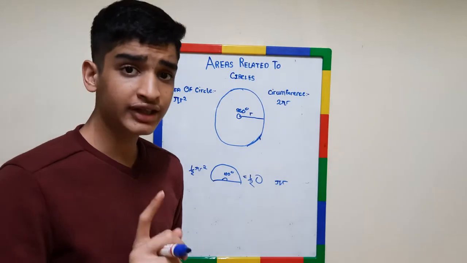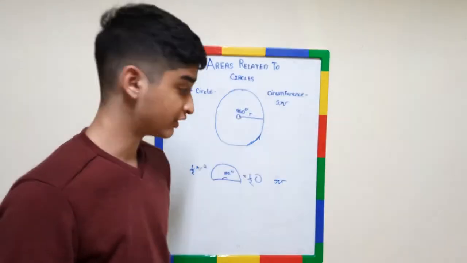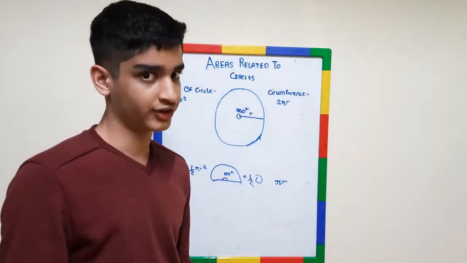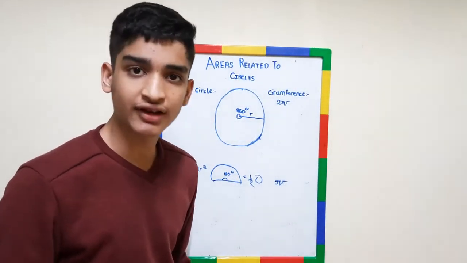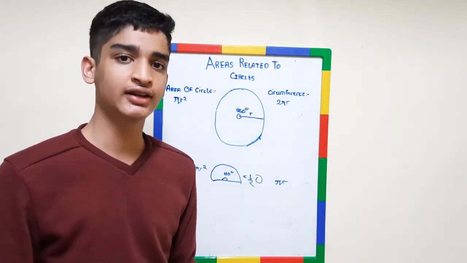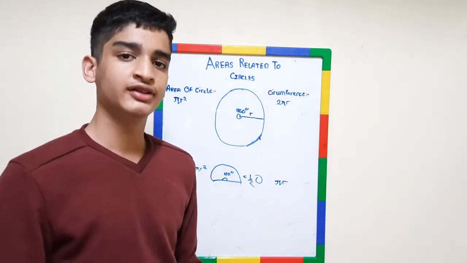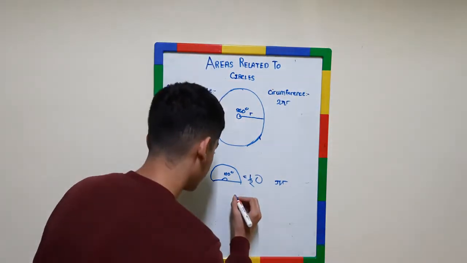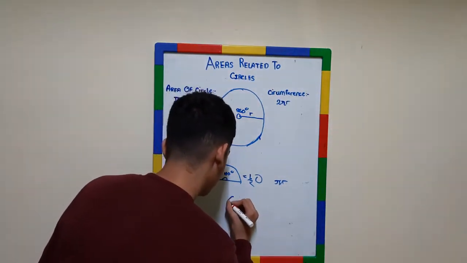Now we can consider this in another scenario. Let us now try to consider the quarter of a circle. You may have seen in several pizzas that they cut it into 4 parts. So let's draw one of those 4 parts right here.